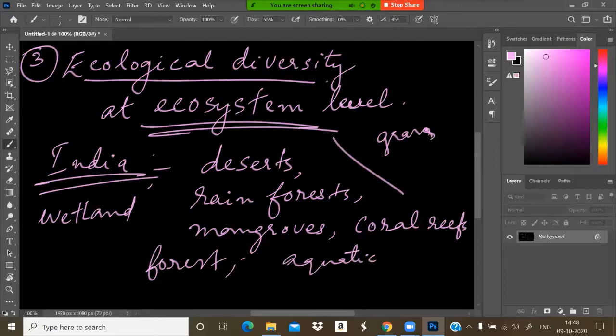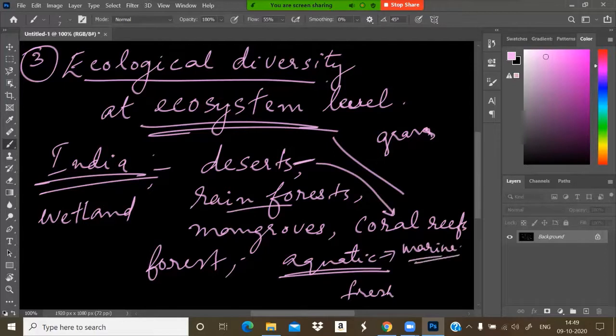Differences in ecosystems: we can see camels in deserts, but we cannot see camels in rainforests or coral reefs. We can see sharks in the marine ecosystem, salt water, but we cannot see the same shark in a freshwater ecosystem.